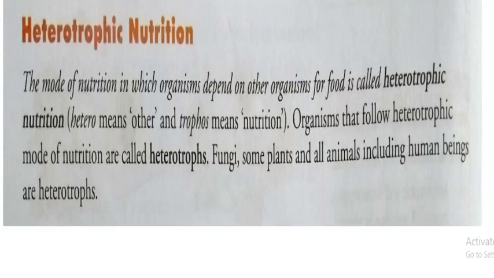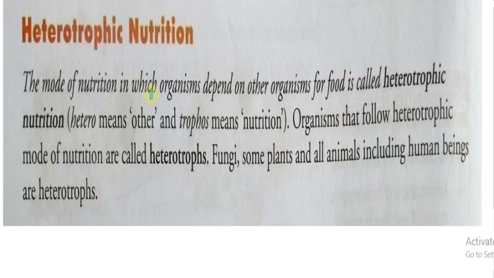What is heterotrophic nutrition? When any organism depends for food on other organisms, that mode of nutrition is called heterotrophic.